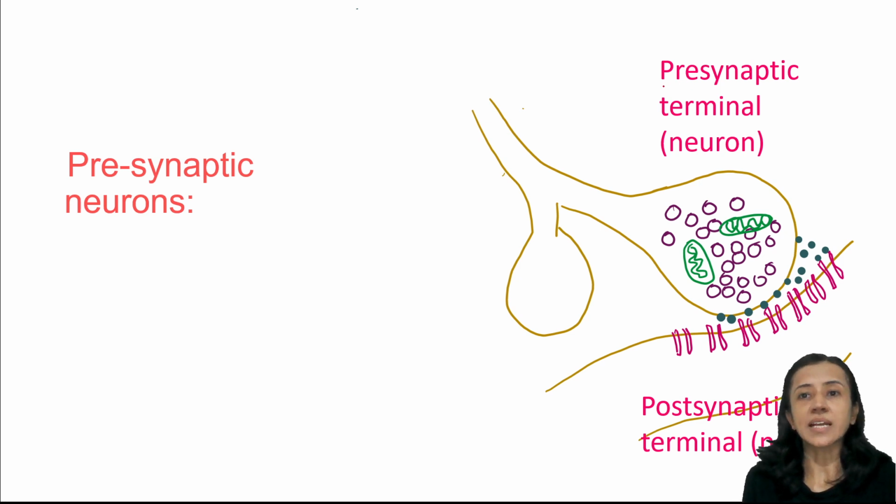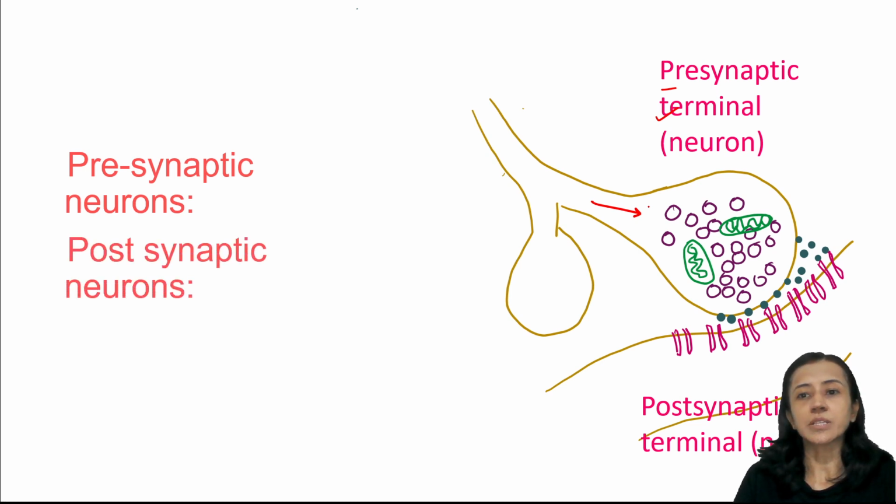One is the presynaptic neuron or presynaptic terminal. It is the terminal or the neuron which carries information towards the synapse, this one. And the other is the postsynaptic neuron or postsynaptic terminal, this one. It carries information away from the synapse. Sometimes one neuron which is postsynaptic for this synapse may be presynaptic for another one.